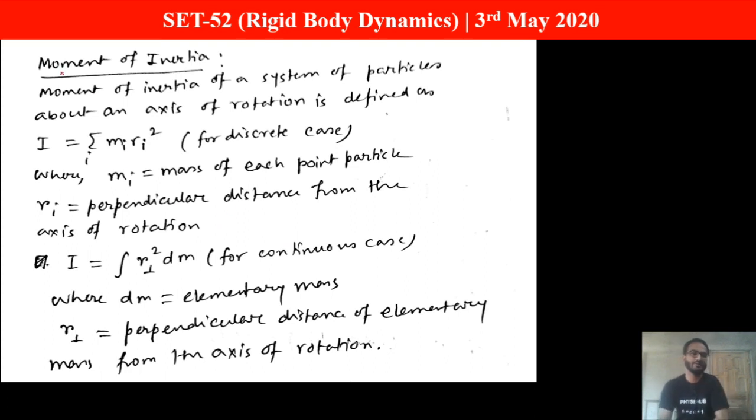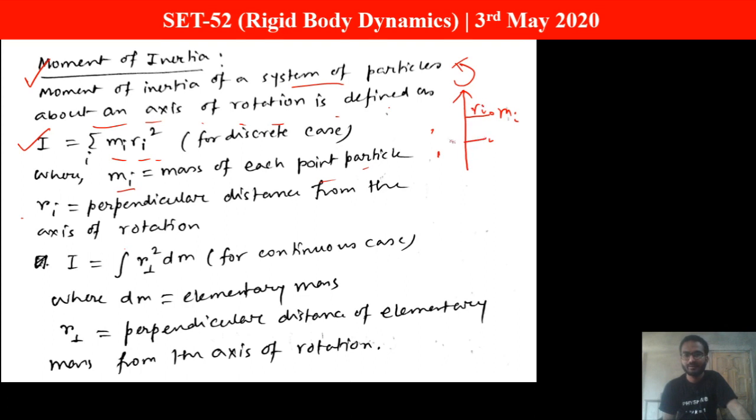First of all, moment of inertia. The moment of inertia of a system of particles about an axis of rotation is defined like this: I equals the sum over i of m_i r_i square for discrete cases, where m_i is the mass of each point particle and r_i is the perpendicular distance from the axis of rotation. If you have some axis of rotation and some discrete masses, you have to find these masses and their distances r_i from the rotation axis. In this way we can find the moment of inertia for a discrete distribution of masses.